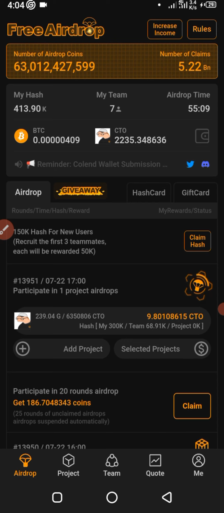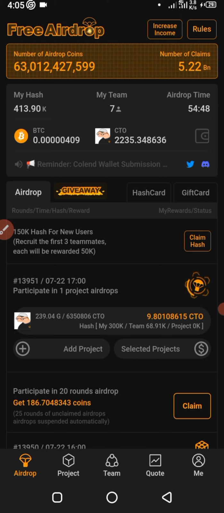If you use my link to join, you'll get a free 100,000 hash. That's 100k, where you'll be starting from, your sign up allowance for using my link.